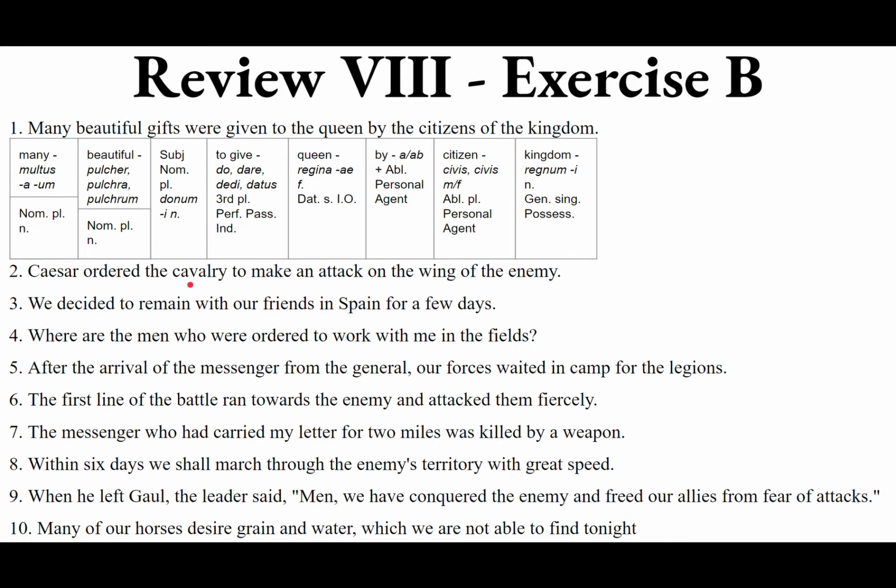Iussit the subject accusative cavalry. Cavalry, that's the plural of eques, equitis, masculine, so we want equites. We want it to be in the accusative because it's the subject accusative of this objective infinitive. So iussit equites, to make an attack. Latin idiom, which is not quite really idiomatic, it literally is impetum facere. Impetum facere, to make an attack, with impetum being the accusative direct object of the verb facere.